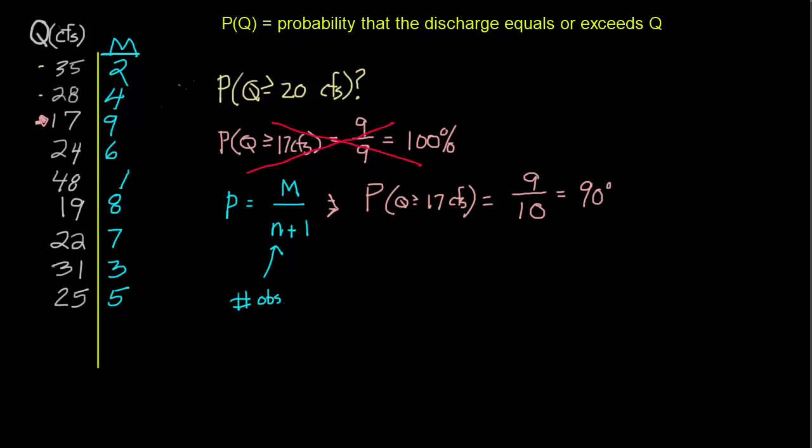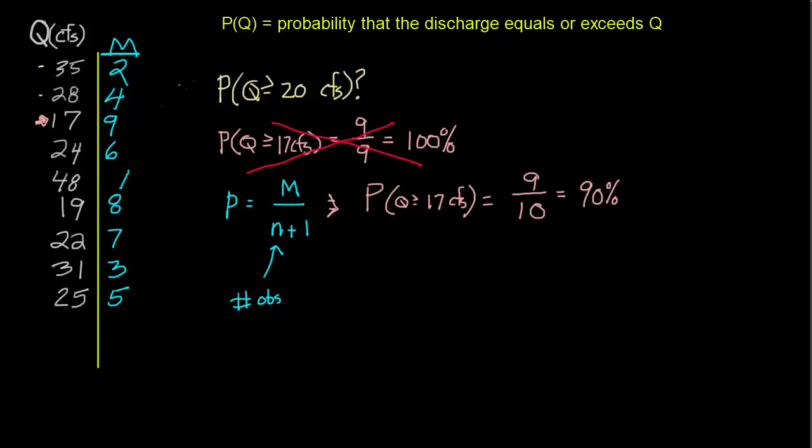And this is a lot more palatable, right? We only have 9 days worth of data, so there certainly will be smaller discharges in the future. This was still the smallest in 9 straight days, so we can be pretty sure that it's going to be equal to or exceeded about 90% of the time. Now notice a really cool thing about this: it automatically scales the certainty with which we can conclude that the smallest discharge in our set is equaled or exceeded.